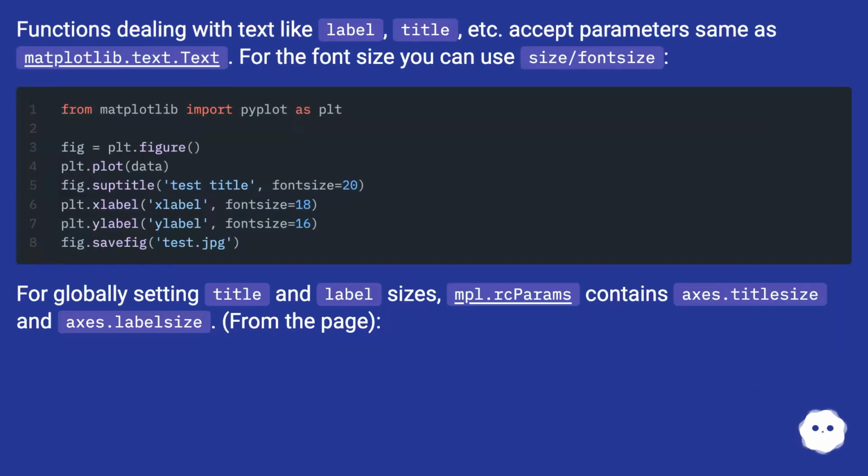Functions dealing with text like label, title, etc. accept parameters same as matplotlib.text.Text. For the font size you can use size or fontsize. For globally setting title and label sizes, mpl.rcParams contains axes.titlesize and axes.labelsize. From the page.